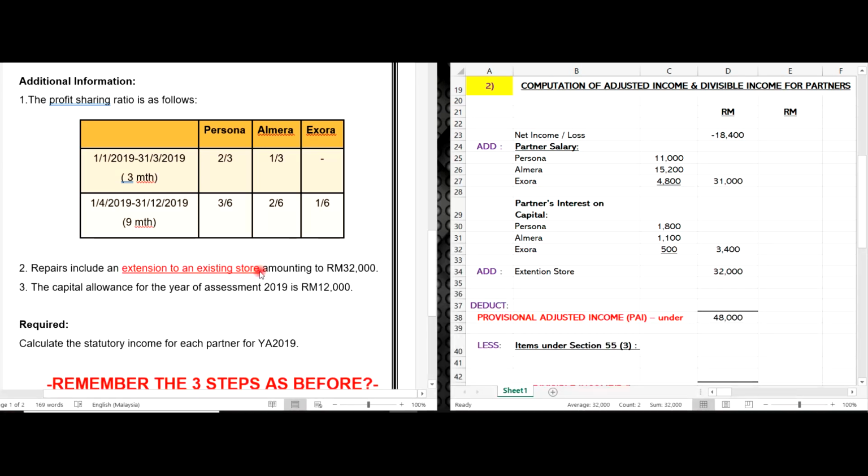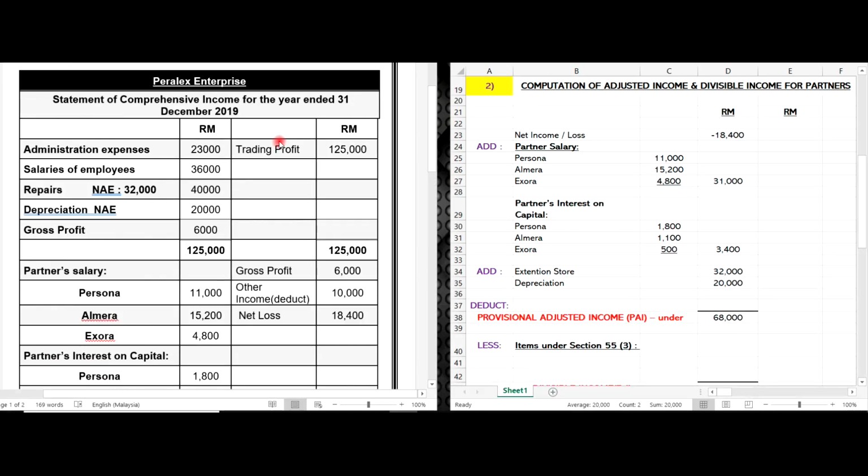Extension of existing store is not allowable, right? So we put the amount here, 32,000. Next is about depreciation. Let's have a look at the amount of depreciation here. We have copied that here, 20,000.